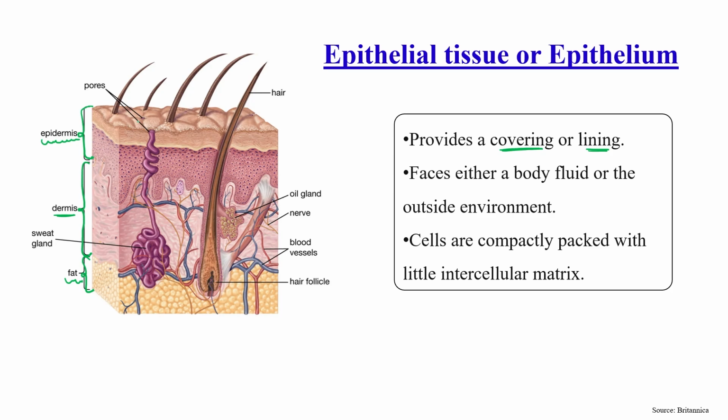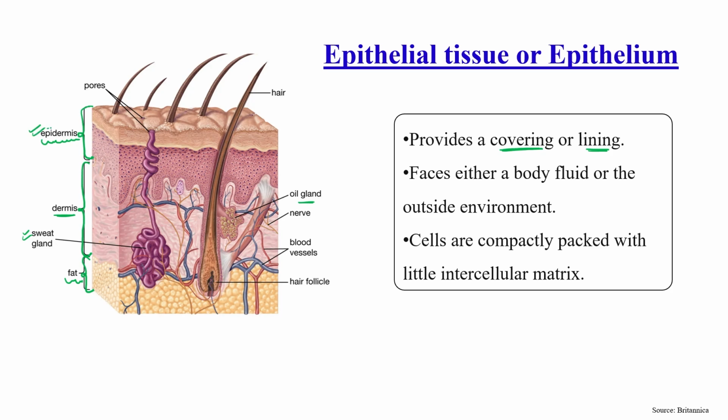There are certain kinds of pores present in the epithelium. Certain kinds of glands, mainly sweat glands and oil glands, are present in the dermis portion. If we compare the epidermis with the dermis, what is the outer covering?